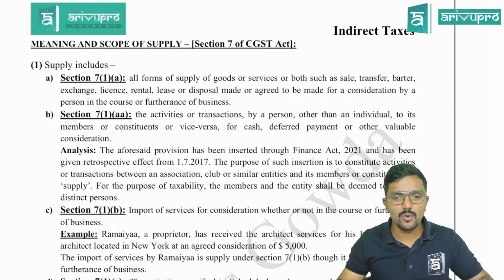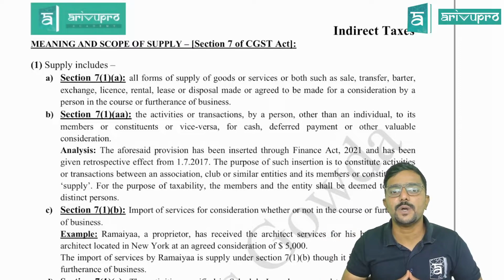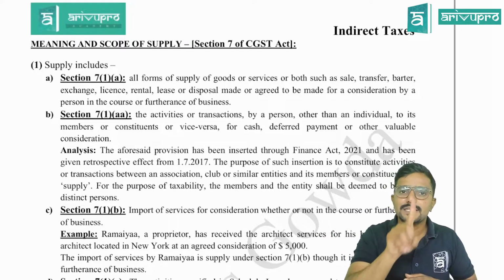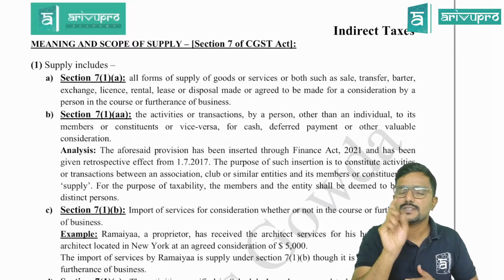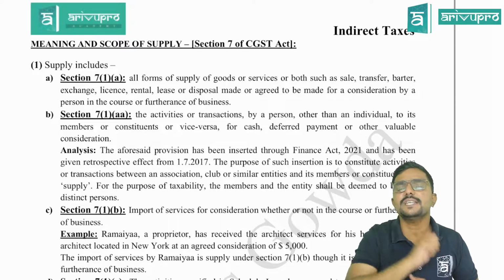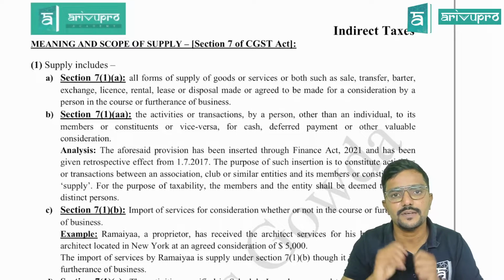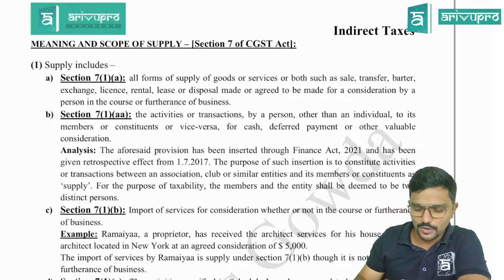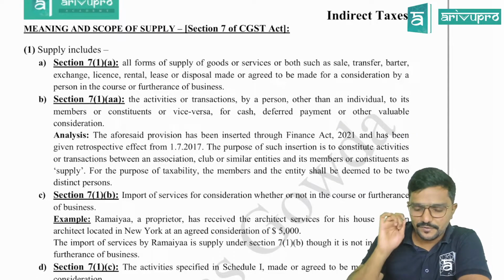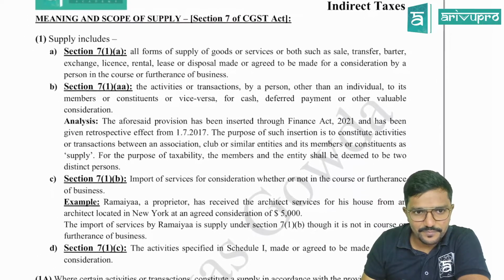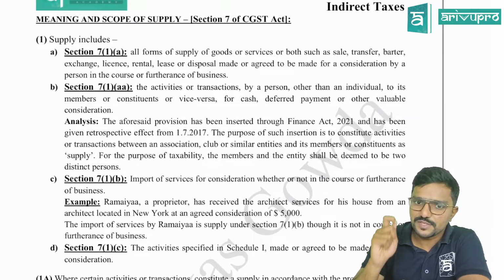Clear? So what we are trying to understand is whether a transaction or activity is a supply as per section 7. We should understand that first. See, let me first give a brief about it. Section 7, subsection 1.